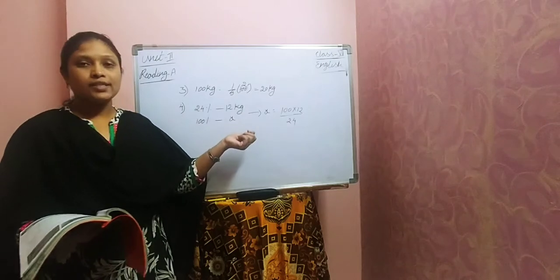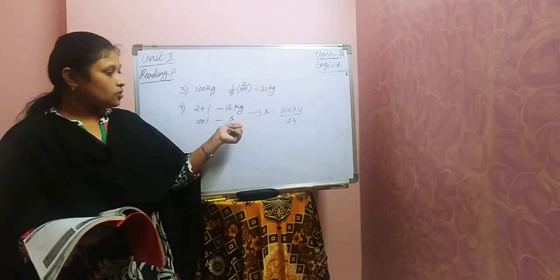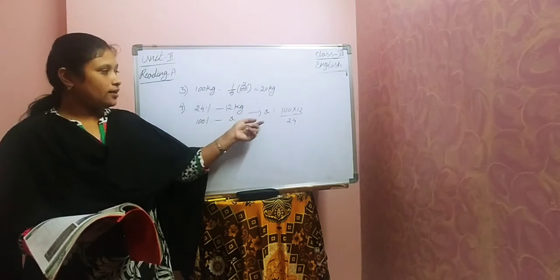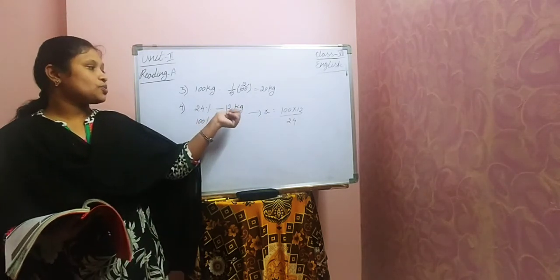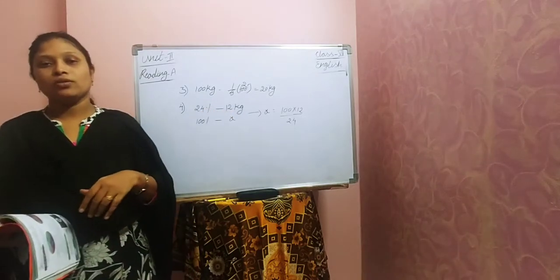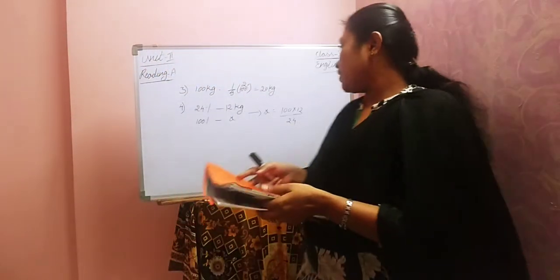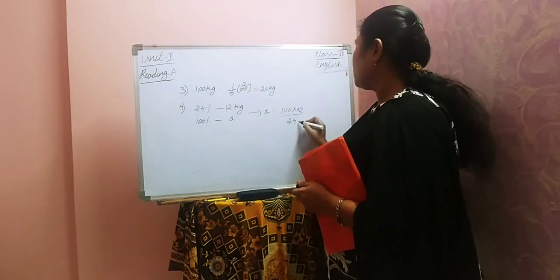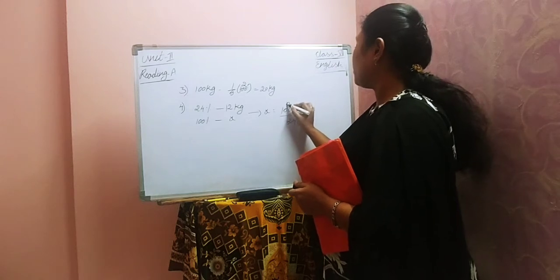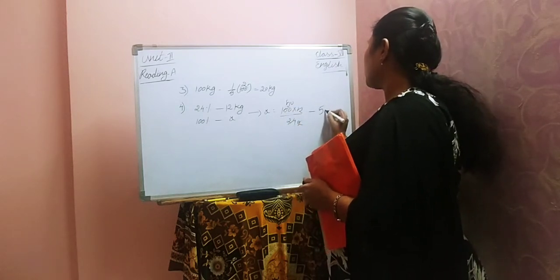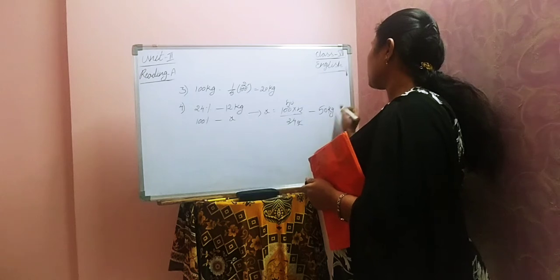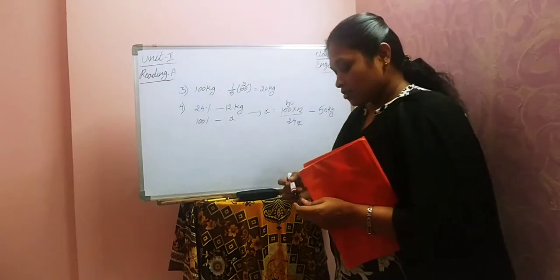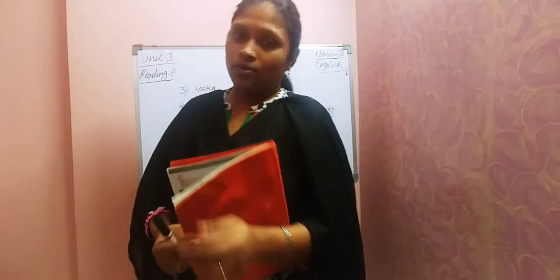I think you know the cross multiplication. I am assuming the weight of the person is x. So x is equal to 100 into 12 by 24. If we cancel here 2 times, again here 50 times. So our answer will be 50 kgs. So this is cross multiplication, children. Try to check it once again.